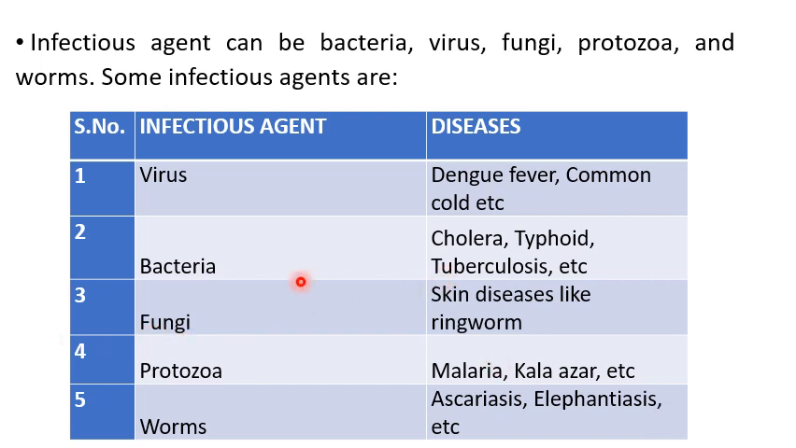Fungi cause skin diseases like ringworm. Protozoa, which are also infectious agents, cause malaria and Kala Azar. Worms cause diseases like Ascariasis and elephantiasis.